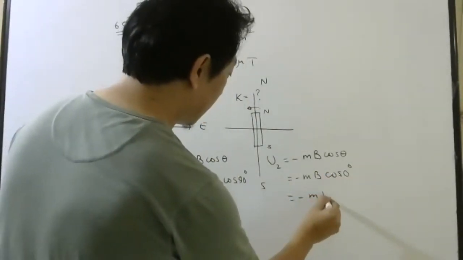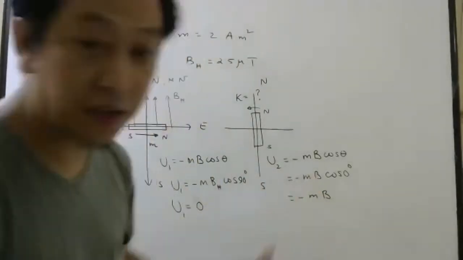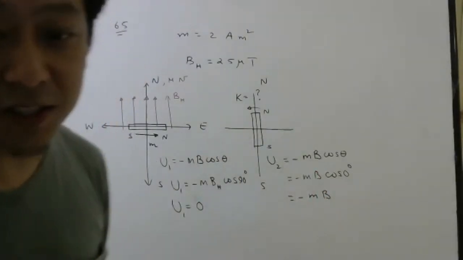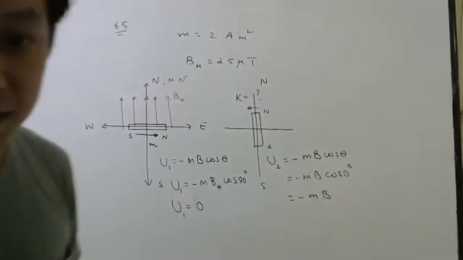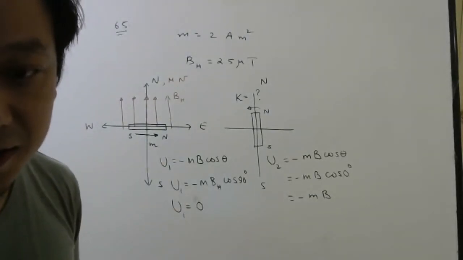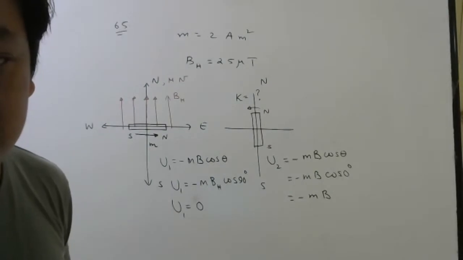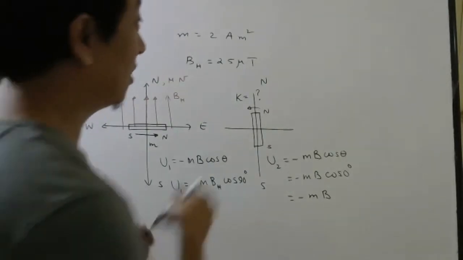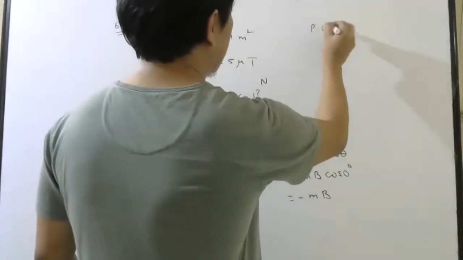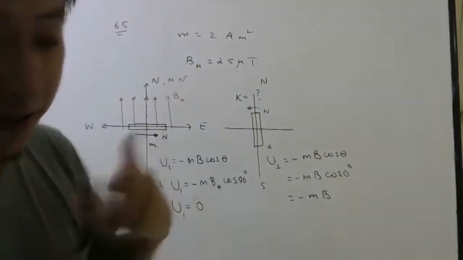So minus mB. So you can clearly see, students, from here to here, it has lost potential energy. Remember, this is 0, this is minus. So potential energy lost should be equal to kinetic energy gained.